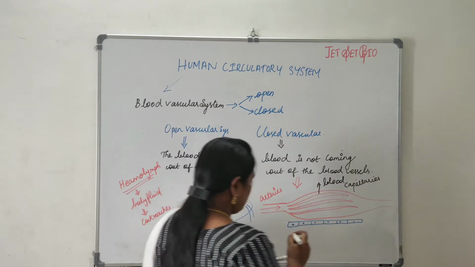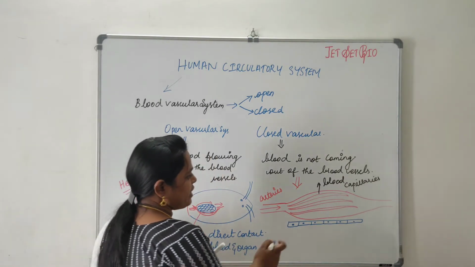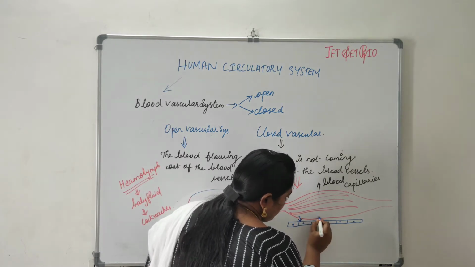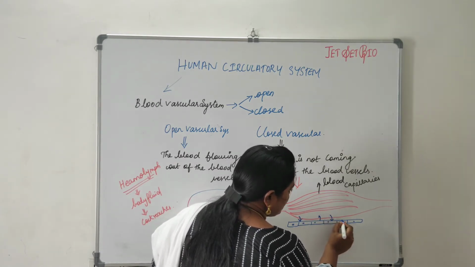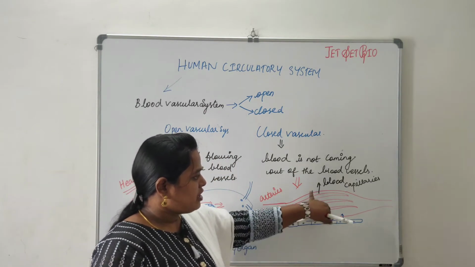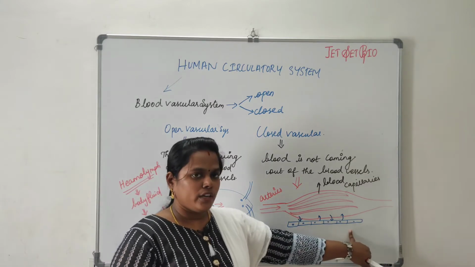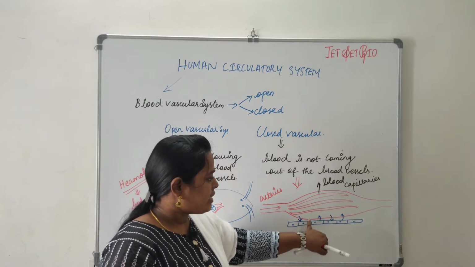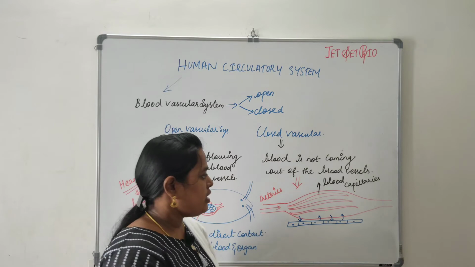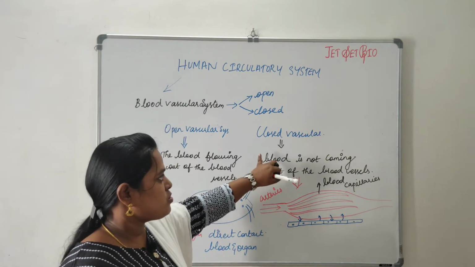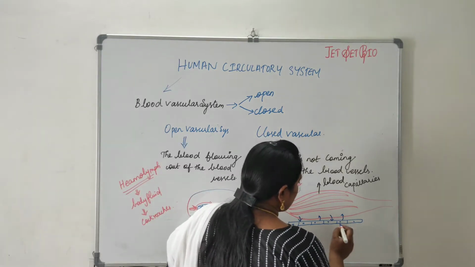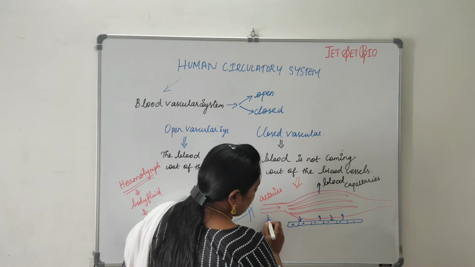The oxygenated blood gets diversified into blood capillaries, and they transfuse the oxygen as well as the nutrient materials present within them to the tissues. The transfusion takes place between the blood capillaries and the tissues of the organ. So there is no direct contact between the blood vessels and the organ. This type of system is called the closed vascular system, where the flow does not come outside the blood vessel, and the oxygen is supplied to the tissues.